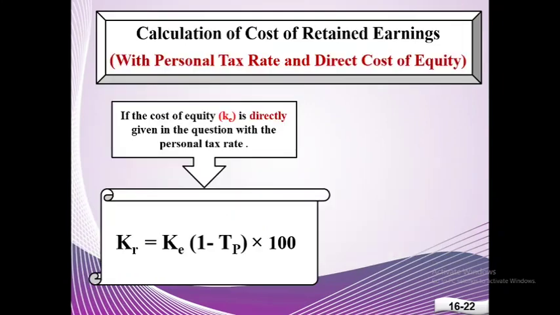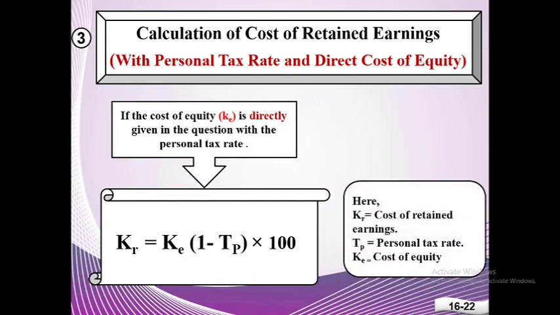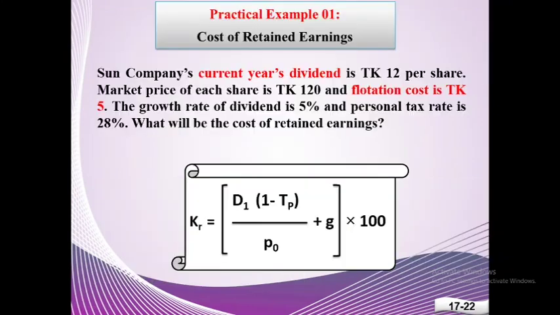The third condition is calculation of cost of retained earnings with personal tax rate and direct cost of equity. If the cost of equity is directly given in the question with the personal tax rate, then cost of retained earnings equals cost of equity into (1 minus personal tax rate) into 100.